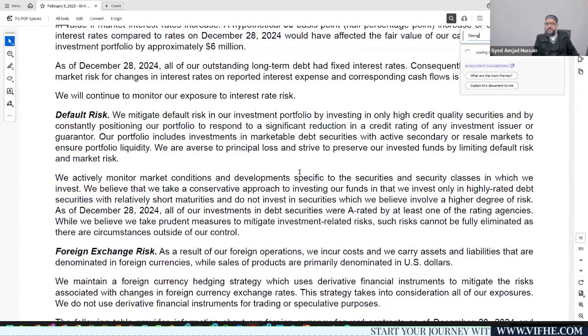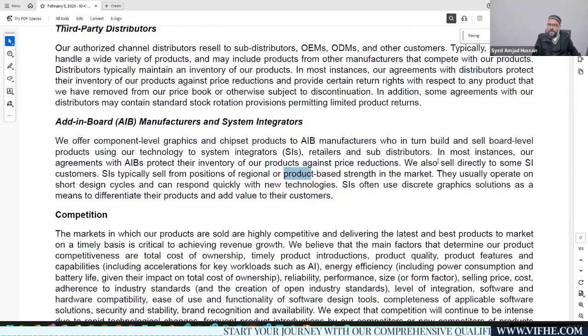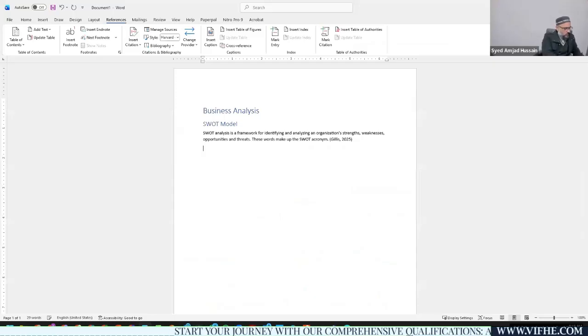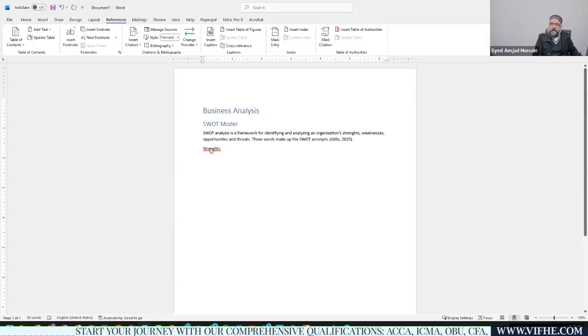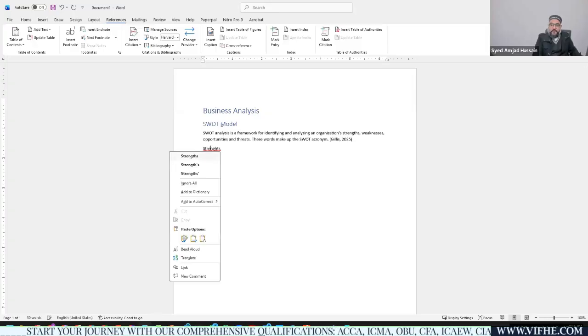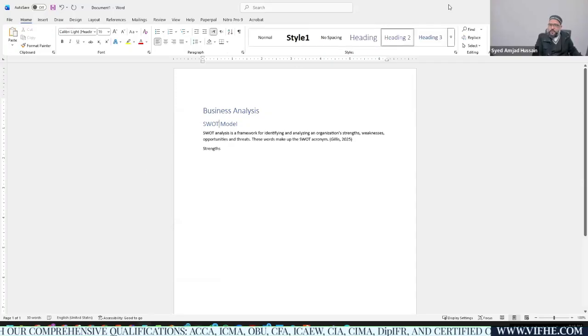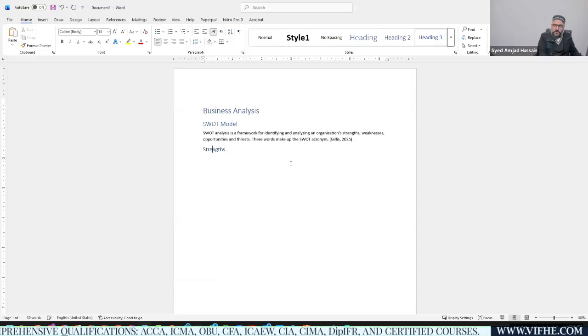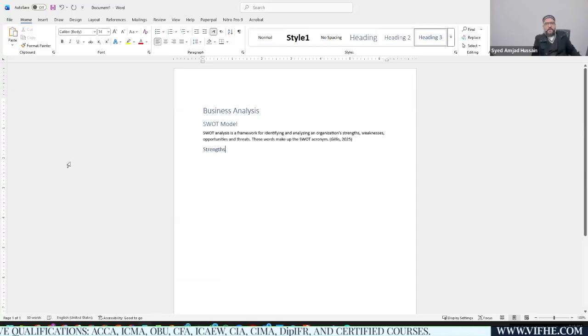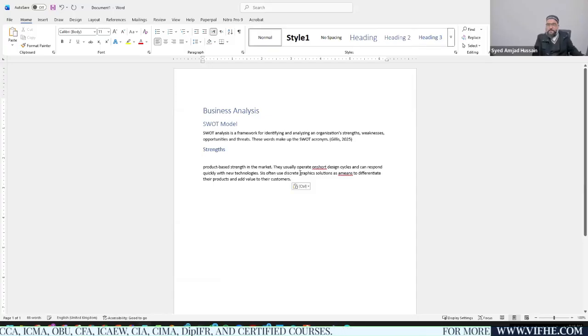Okay, you can see this is the product strength list. I have updated these strengths from here in my Word document. I'm going to mention strengths. And as these are the strengths, I need to give it the first part of the SWOT model, strength. You can see this was heading number 2. These are the strengths, so I make this heading number 3. So you have made an entry and updated the data over here.